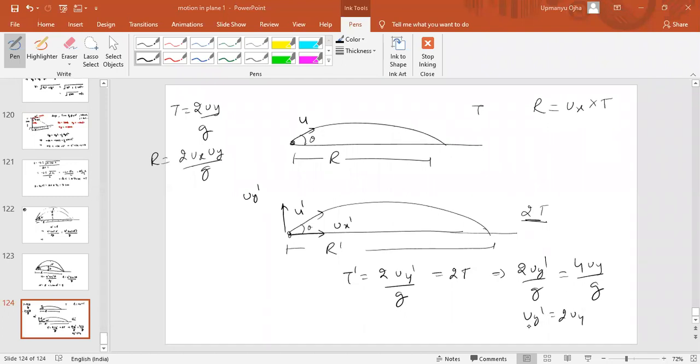Uy dash must be equal to 2 times of uy. So uy dash is 2 times of uy. So what will the range be equal to?